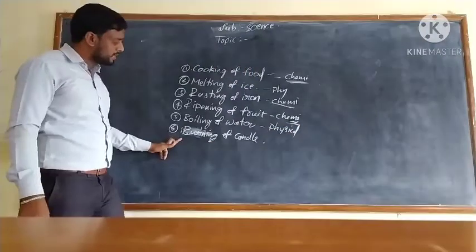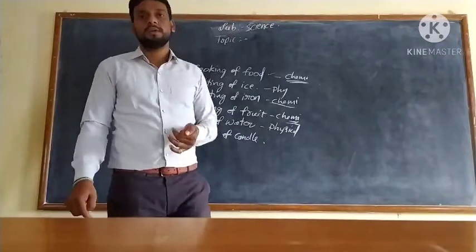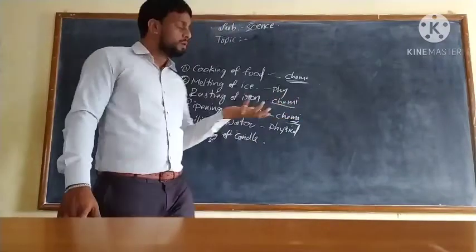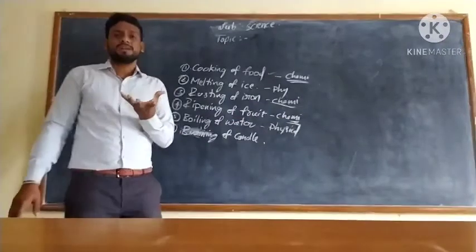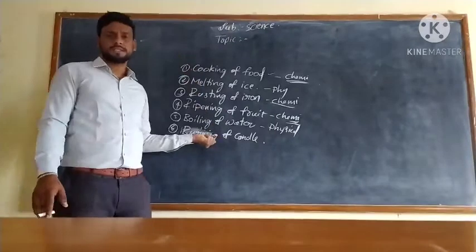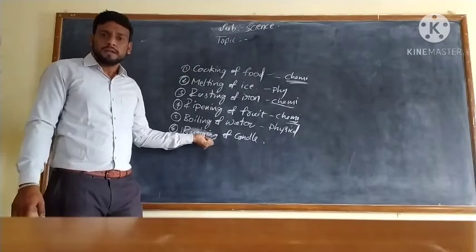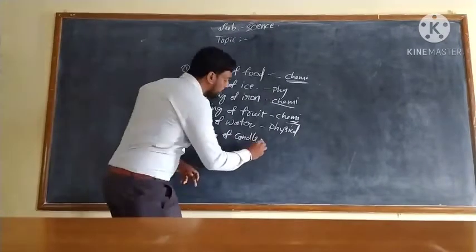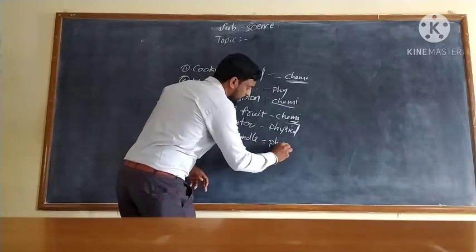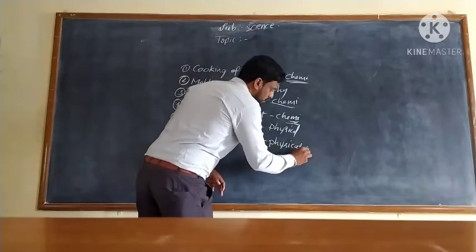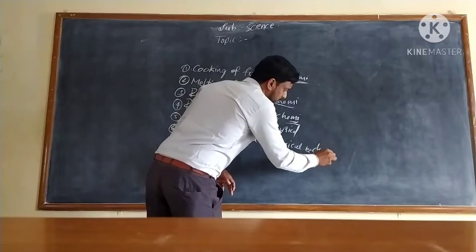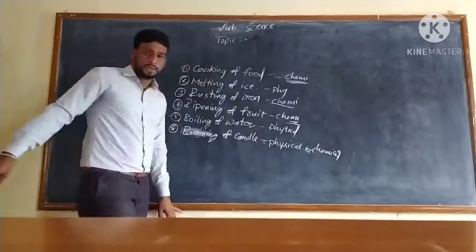Next, the last one is burning of candle. Dear students, do you know what type of change burning of candle is? Anybody? Yes, it indicates both physical and chemical change. You know why?